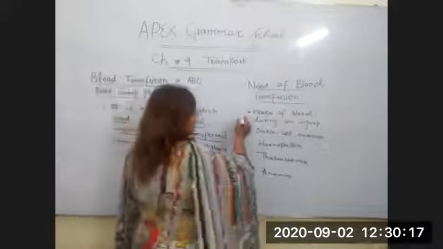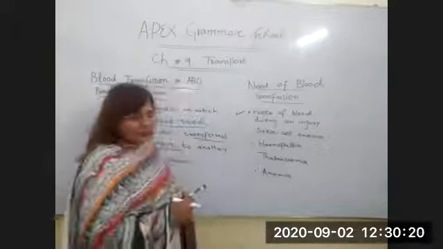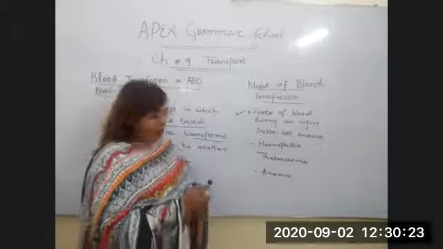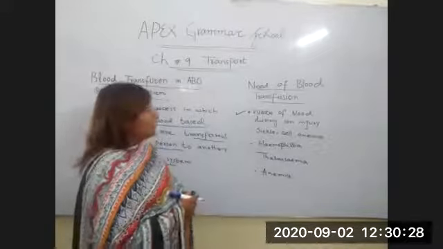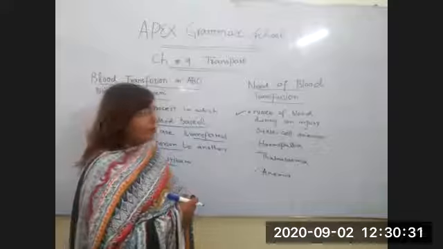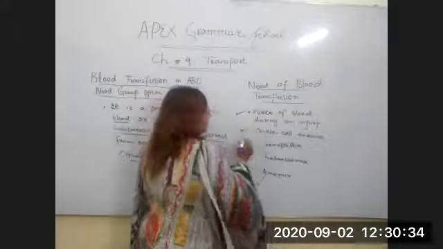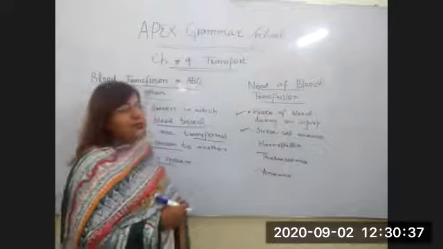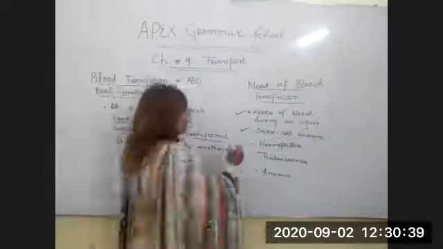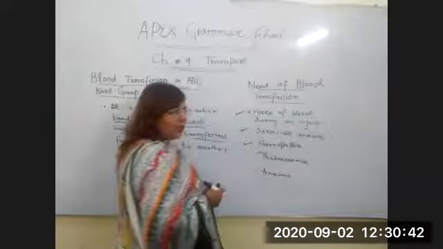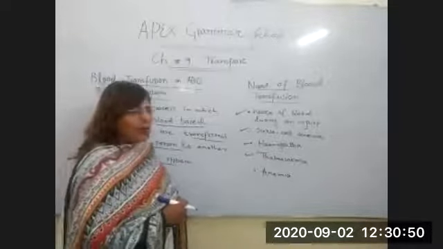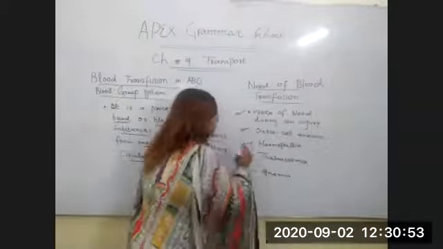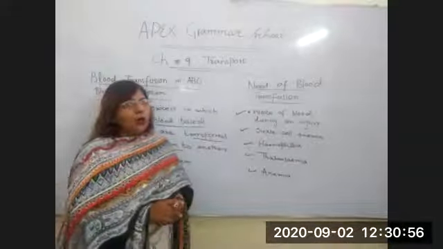If there is a lot of wastage of blood during an injury, an accident, or a surgery, then because of that a person needs blood transfusion. Then sickle cell anemia is a disease in which red blood cells are not produced properly in the body. The third one is hemophilia, which can also be a cause of blood transfusion. Thalassemia, we also discussed these two diseases in our previous lecture, and anemia. So these are the causes because of which a person needs a blood transfusion.